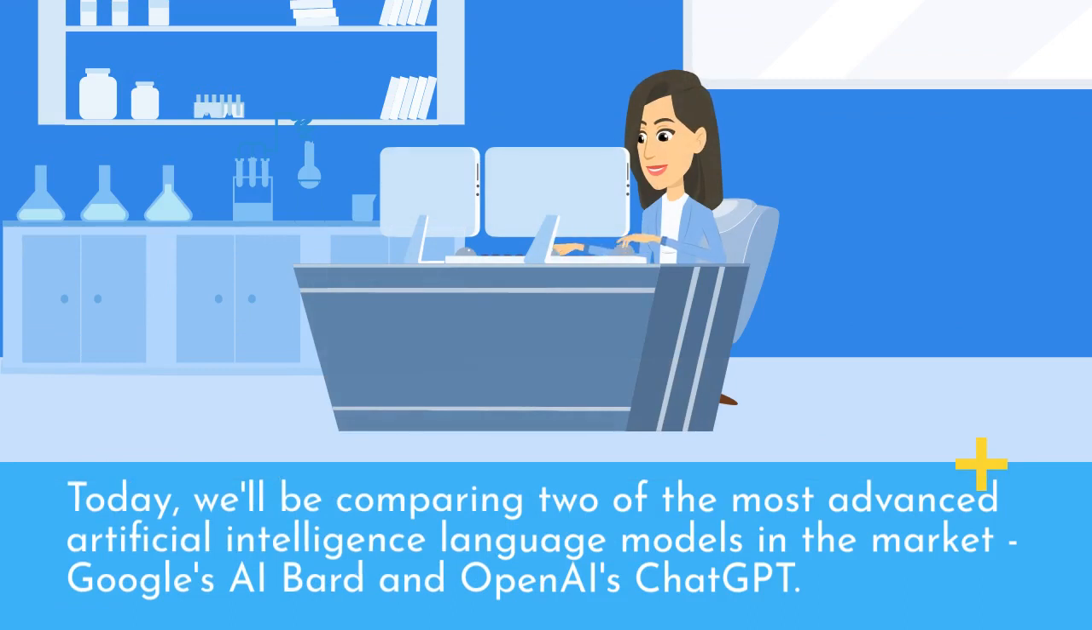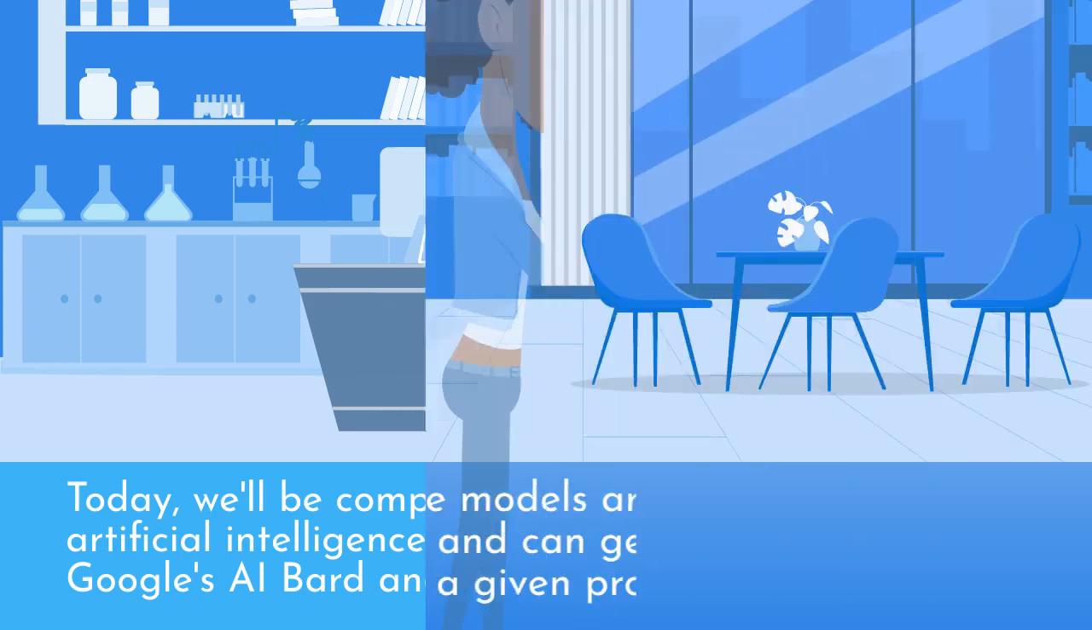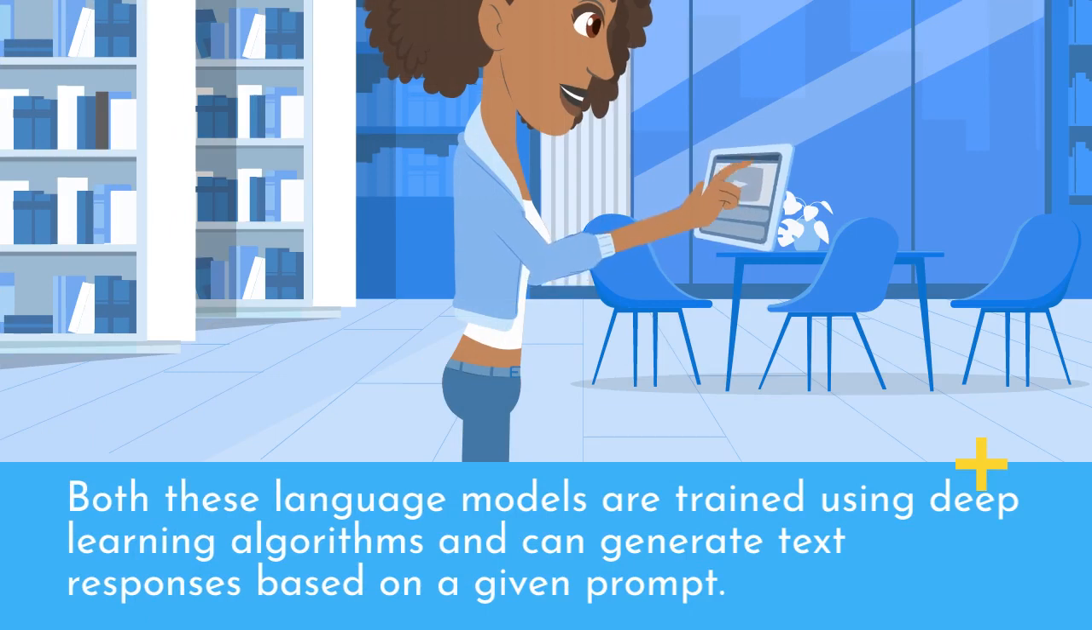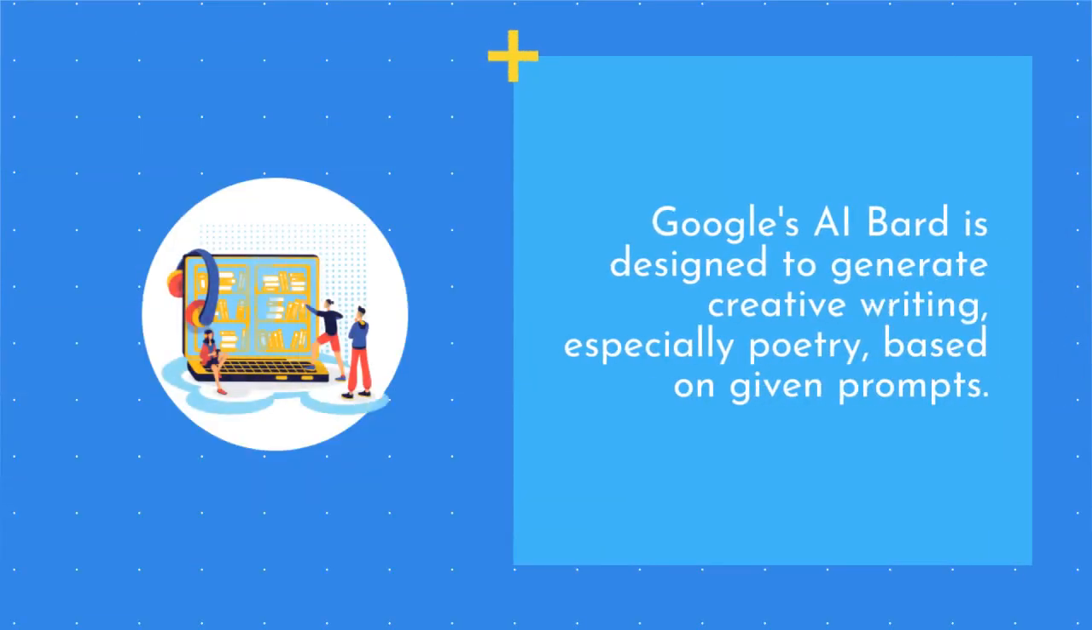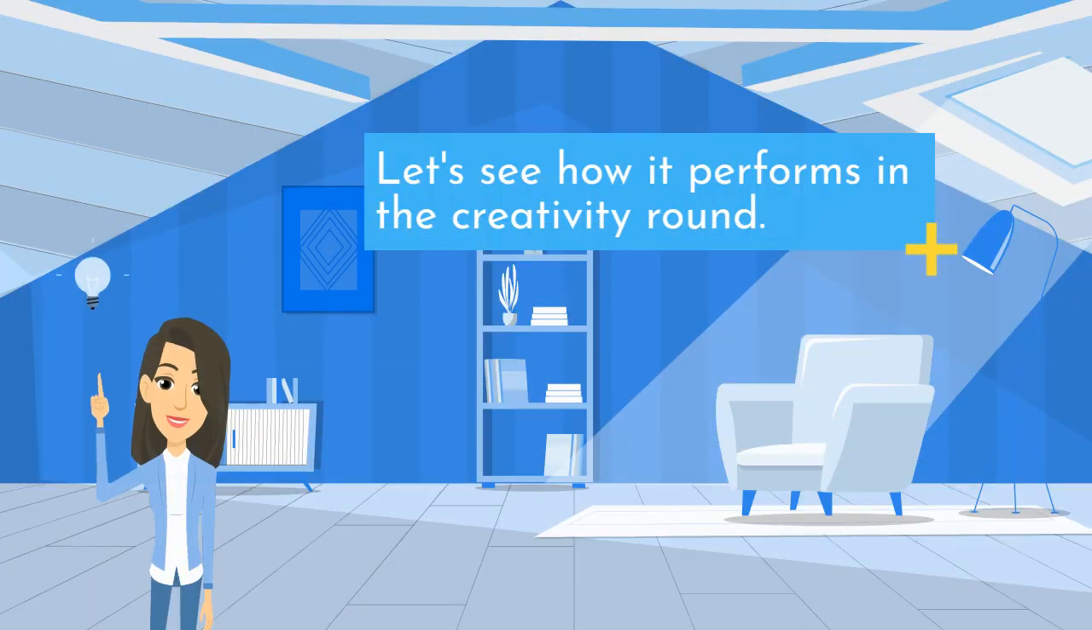Today, we'll be comparing two of the most advanced artificial intelligence language models in the market, Google's Bard and OpenAI's Chat. Both these language models are trained using deep learning algorithms and can generate text responses based on a given prompt. Google's Bard is designed to generate creative writing, especially poetry, based on given prompts. Let's see how it performs in the creativity round.